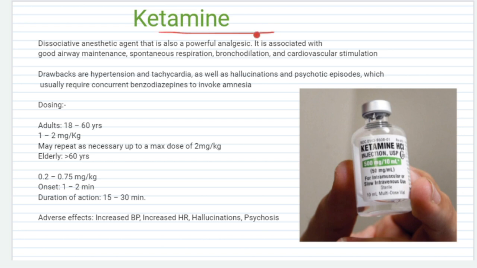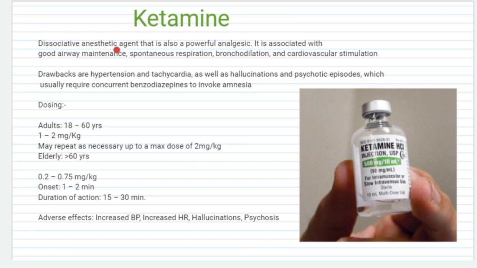Next drug is ketamine. Ketamine is an example of a dissociative anesthetic agent. It will cause catalepsy, catatonia and an analgesic effect without causing any respiratory depression.